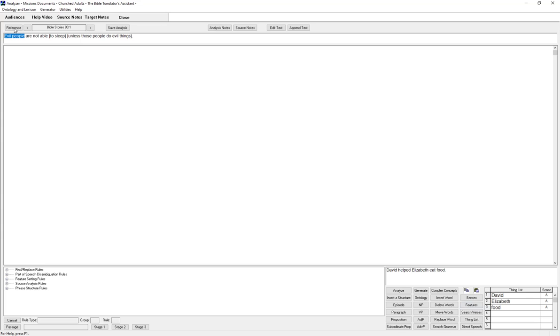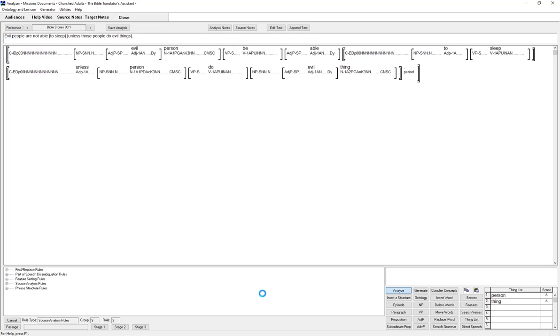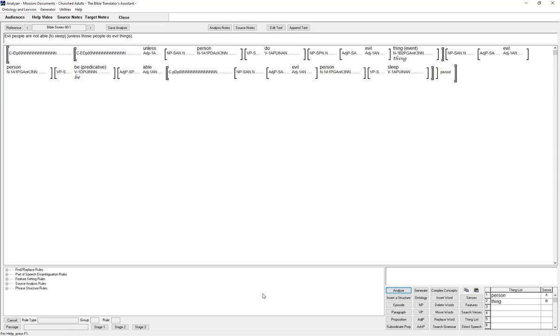Oh, we haven't done it yet. Let's just analyze this, okay? So down at the bottom right, you have all these buttons, and the top left one is analyze. So I click on that, and the analyzer is doing its job. And this is what it did.